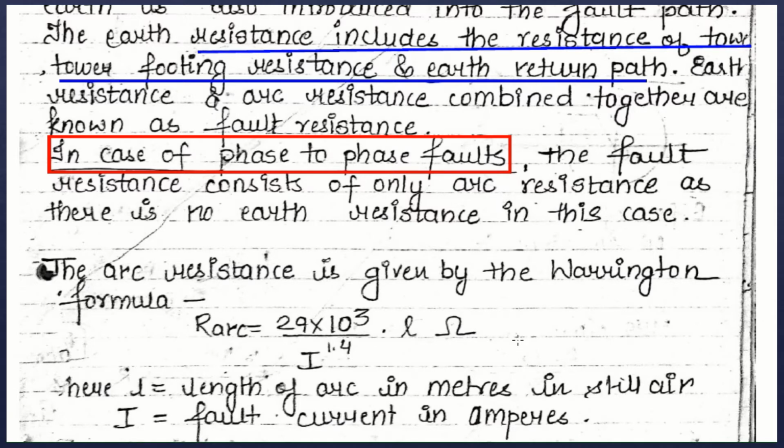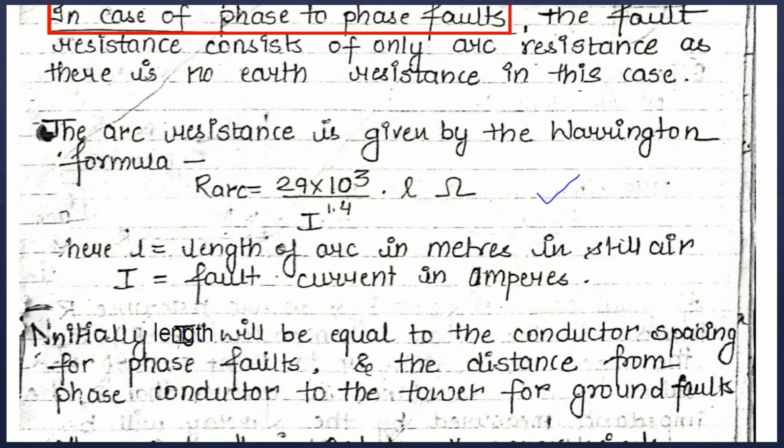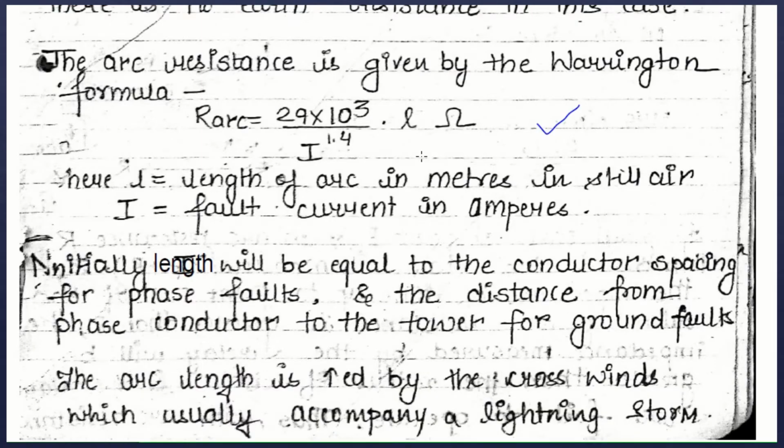The arc resistance is given by the Warrington formula. Here L is the length of the arc, measured in meters, and I is the fault current in amperes. Initially, the length value is equal to the conductor spacing for phase faults. If we are talking about a phase to phase fault, then initially the length value will be equal to the conductor spacing, meaning the spacing between the two conductors. Whereas if we are talking about a ground fault, then the initial L value will be equal to the distance from the phase conductor to the tower.